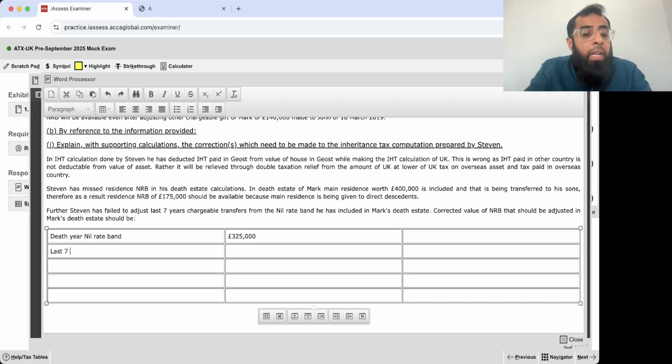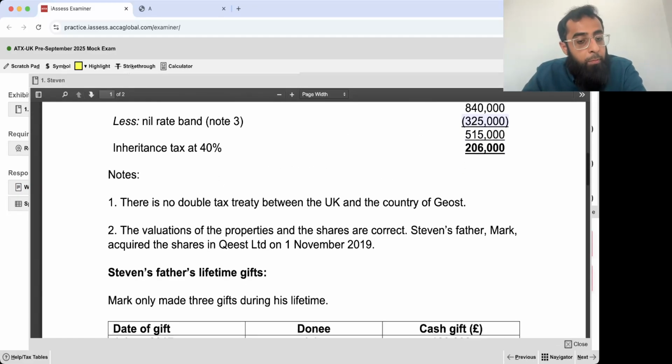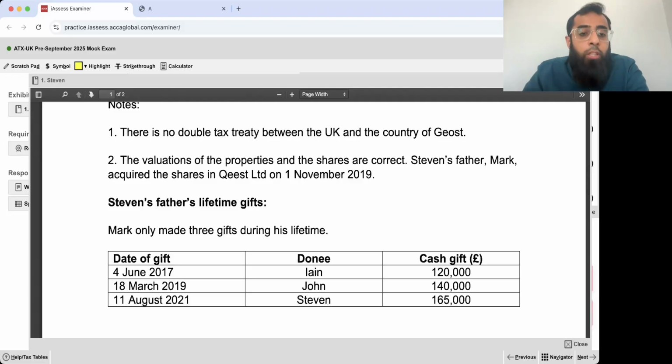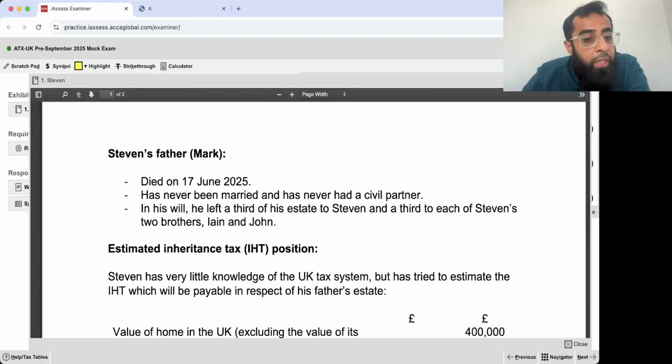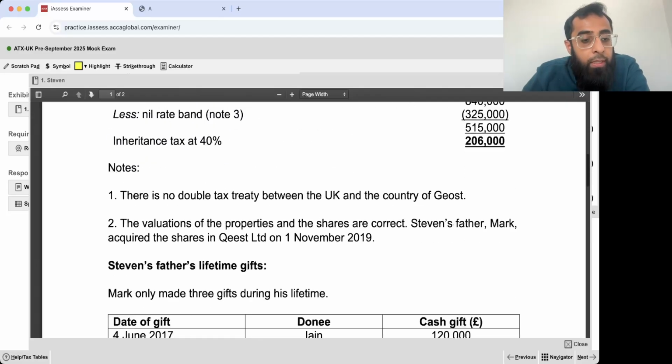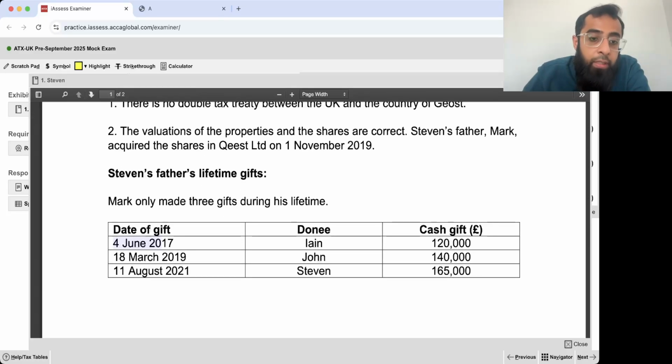From here you deduct the last 7 years' chargeable transfers. So now when you look at the chargeable transfers of Mark, the gifts he has made, he had 3 gifts: June 17, March 19 and August 21. This June 17 gift is not a chargeable transfer because it does not lie within 7 years of death. See, the death is in June 25, so you go back till June 18. This gift does not lie within 7 years of death. The March 19 and August 21 gifts lie within 7 years of death, and they will use up the nil rate band. Just listen to me.